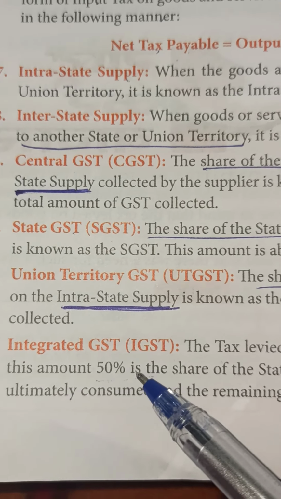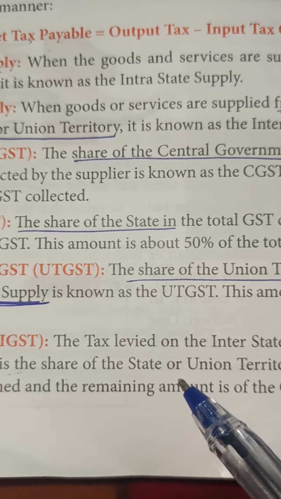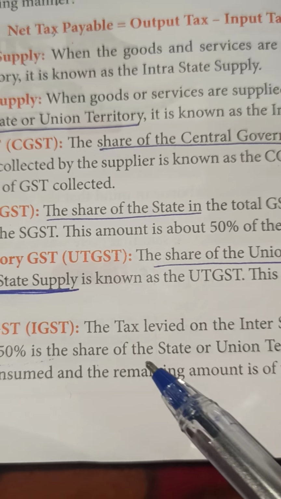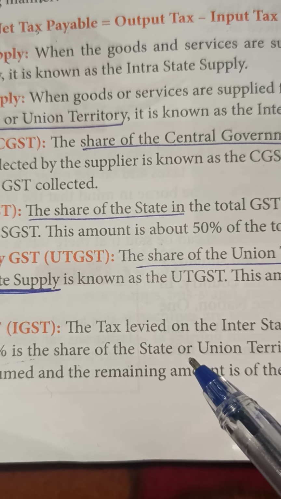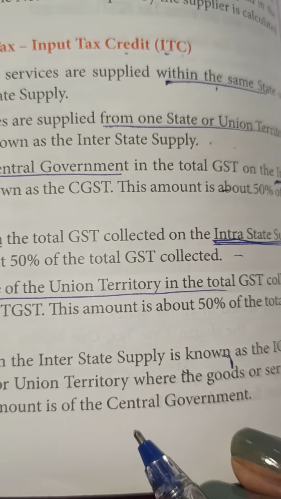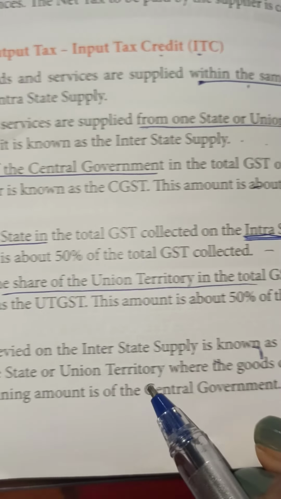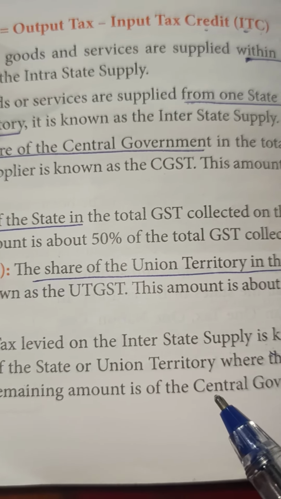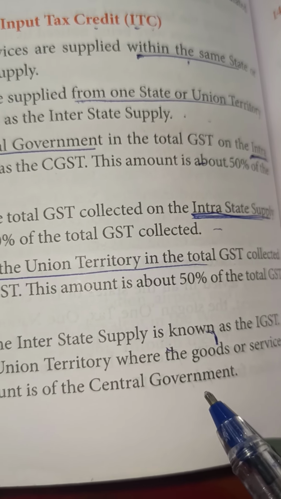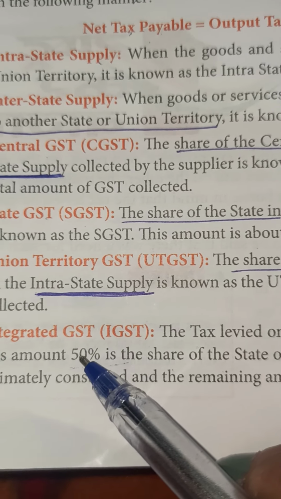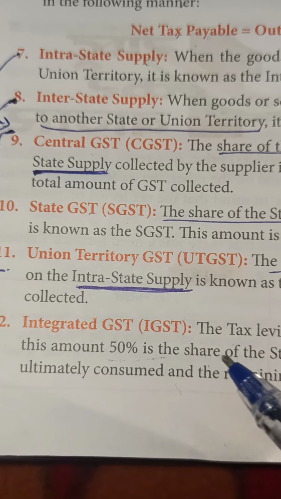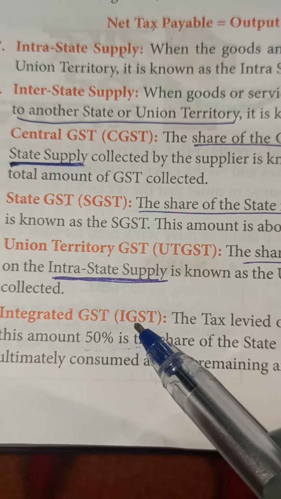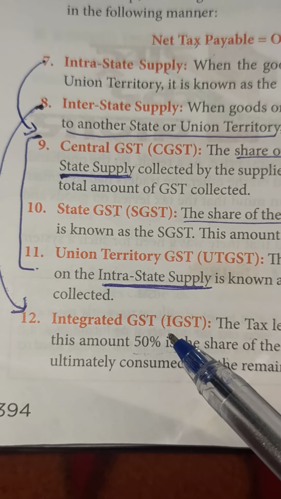In this amount, 50% is the share of the state or UT where the goods and service tax is ultimately consumed, and the remaining amount is of the central government. So 50% of IGST goes to the state government and 50% goes to the central government.